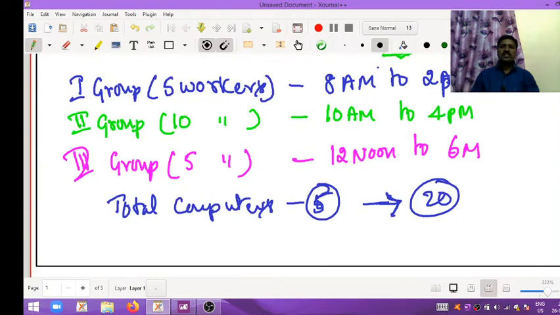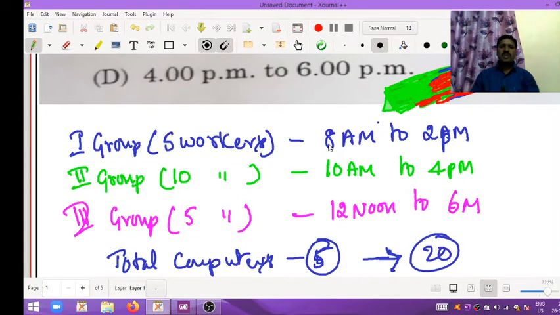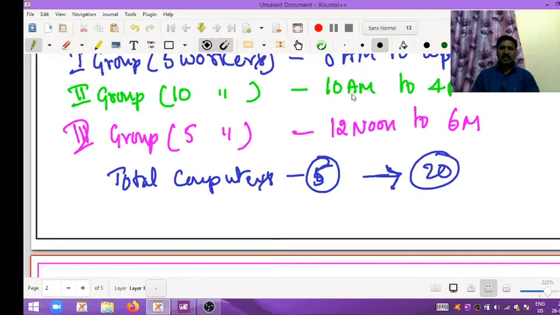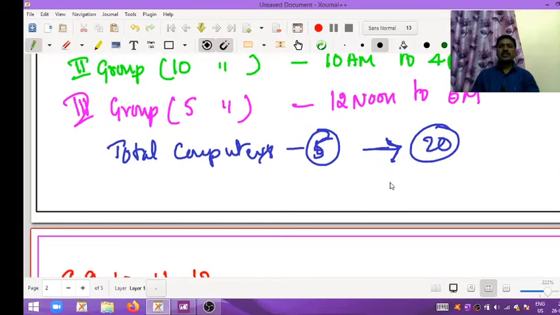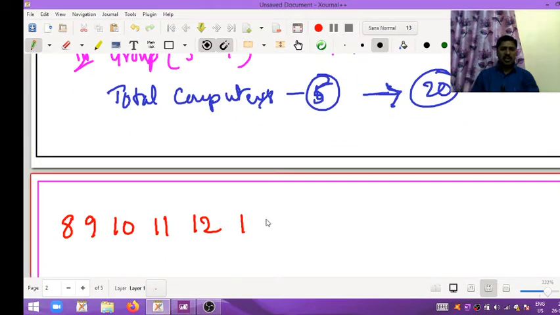So okay my dear students, now we will discuss about that. Here these 3 groups work from 8 a.m. to 6 p.m. So that's why I am arranging 8 a.m. to 6 p.m. like this: 8, 9, 10, 11, 12, and then 1, 2, 3, 4, 5, and 6.